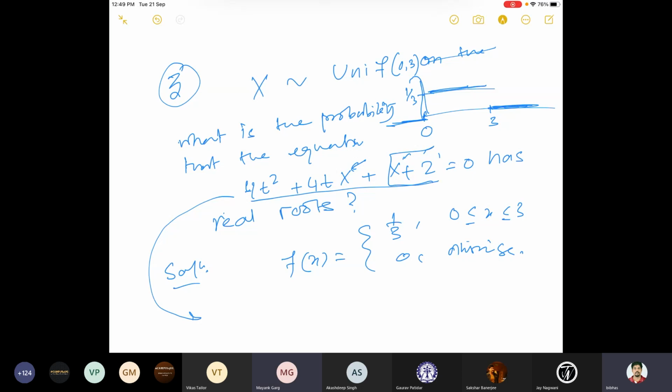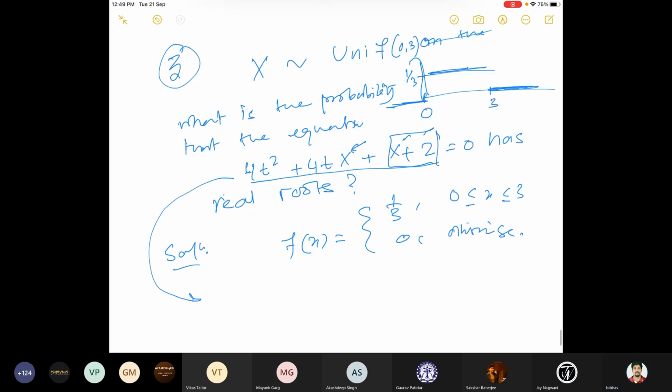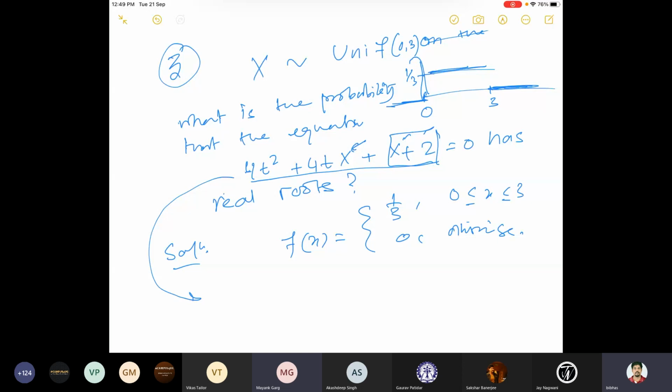This is constant you can consider. Yeah, tell me. B square minus 4AC is greater than or equal to 0. What is that? So B square means what? 4x square. Yeah. For example, 16x square minus 4AC. A here is 4, sir, and C is x plus 2.